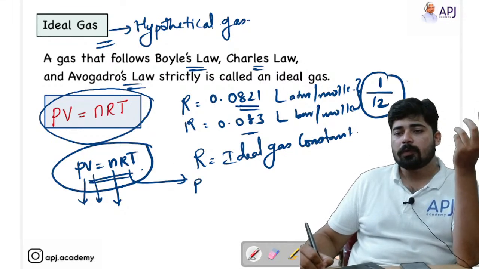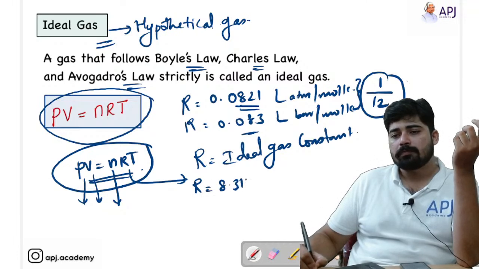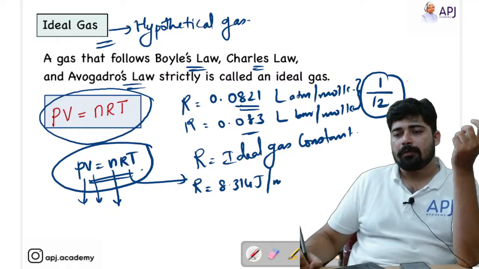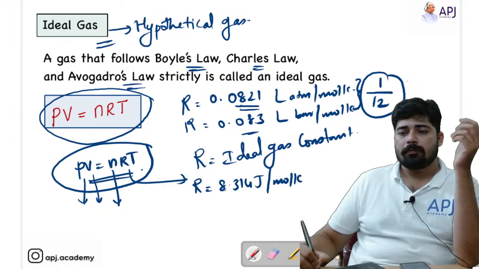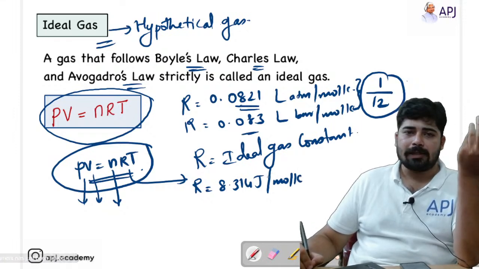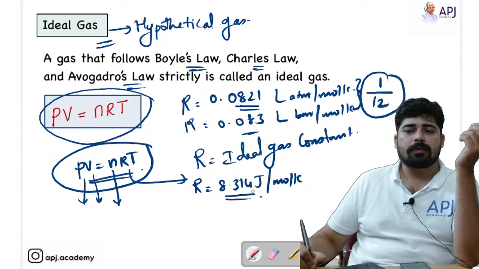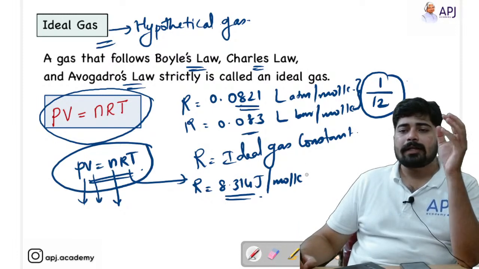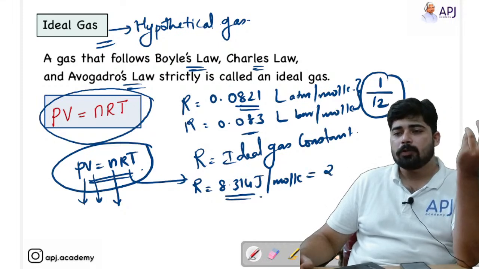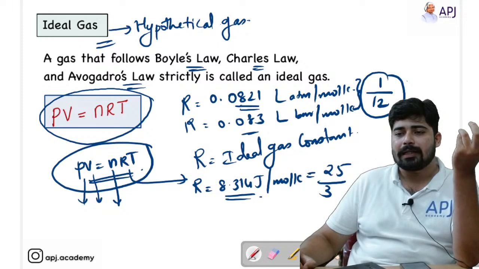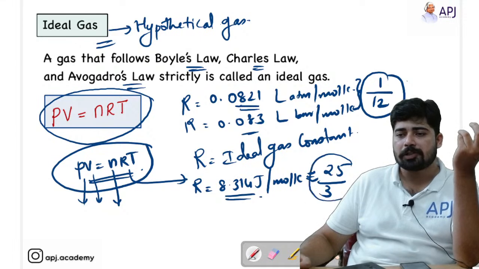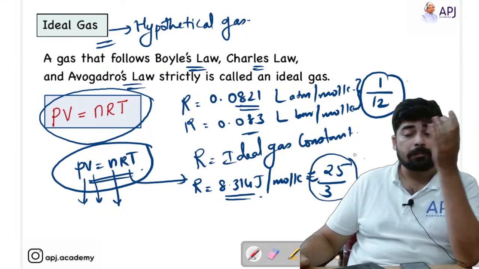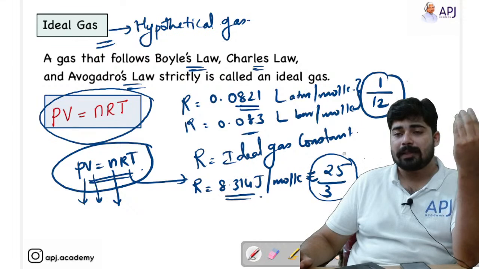And the other value for R is 8.314 joules per mole Kelvin. Wherever you are considering energy, there we use the value of 8.314. So instead of taking 8.314 and multiplying, you can use 25 by 3. This value is nearly equal to 25 by 3. So remember this fraction, and your calculation speed will get much better.